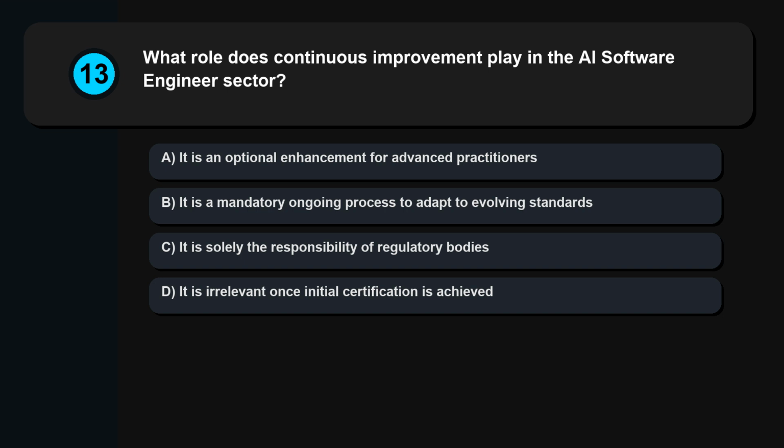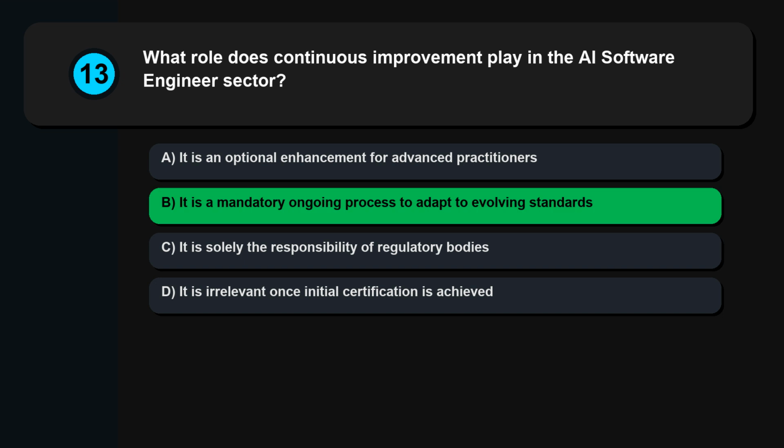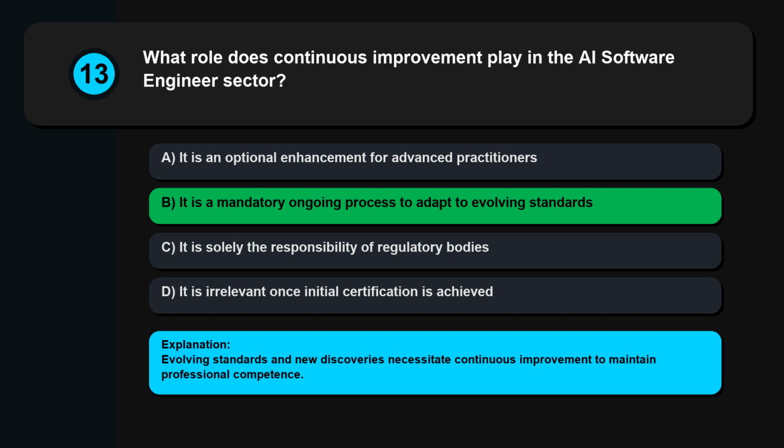Question 13. What role does continuous improvement play in the AI software engineer sector? It is an optional enhancement for advanced practitioners. It is a mandatory ongoing process to adapt to evolving standards. It is solely the responsibility of regulatory bodies. It is irrelevant once initial certification is achieved. Evolving standards and new discoveries necessitate continuous improvement to maintain professional competence.